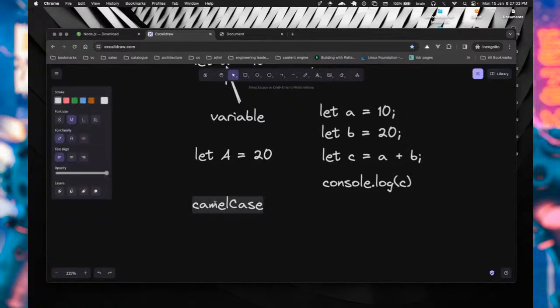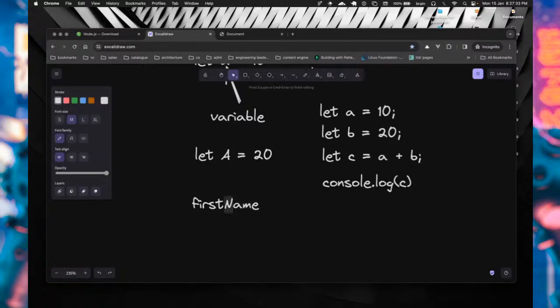So when you're thinking of combining two or more words together as a variable, let's assume we need a variable to save our first name, for example. Instead of writing first name as two words, you can write firstName like this: small letter f and capital letter N, the second word that you're bringing to the first one.